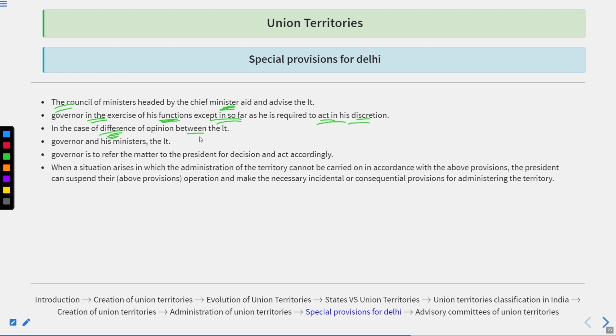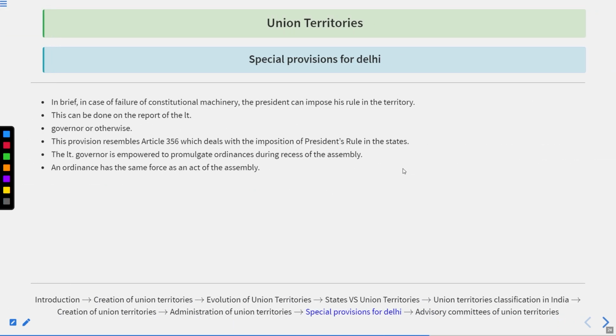In case of a difference of opinion, the Governor and his ministers could refer the matter to the President for the decision, and the President could reverse the orders to the Governor, and the Governor is required to act accordingly. When a situation arises in which the administration of the territory cannot be carried on in accordance with the above provisions, the President can suspend the operation of the above provisions and make the necessary incidental or consequential provisions for administrating the territory.